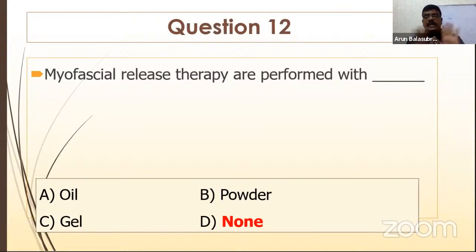The patient should be cleaned well, and your hands should also be cleaned well. No nails should be there, and you have to apply a good myofascial release to the patient. Right? There are a variety of techniques of myofascial release therapy.